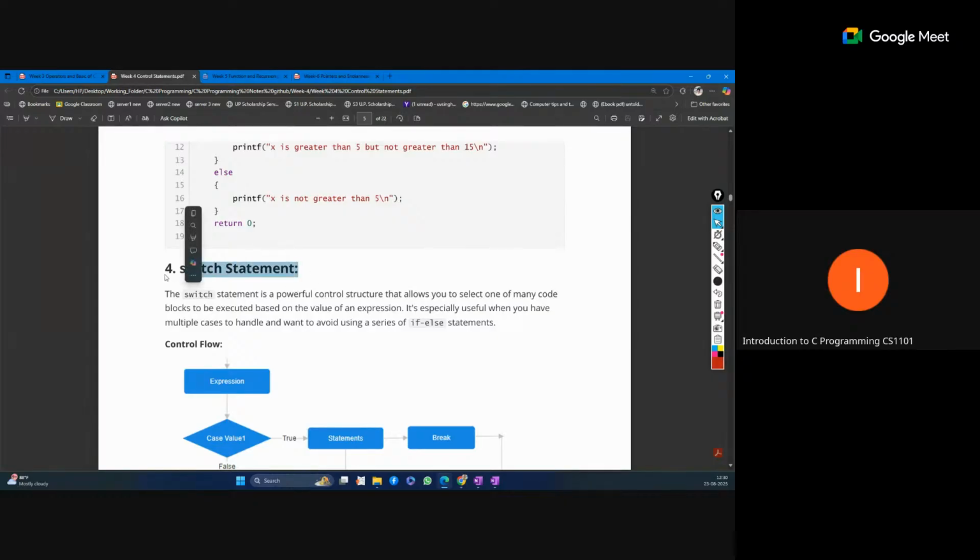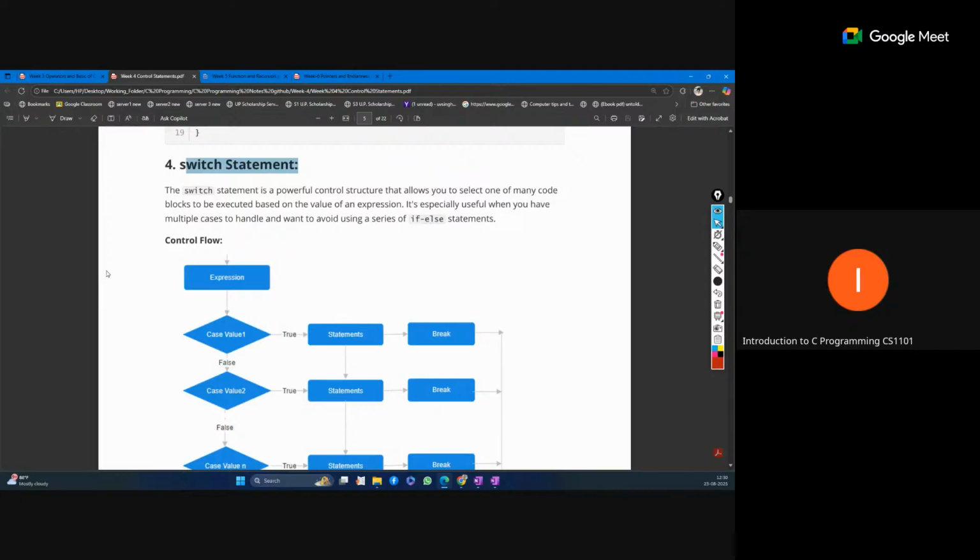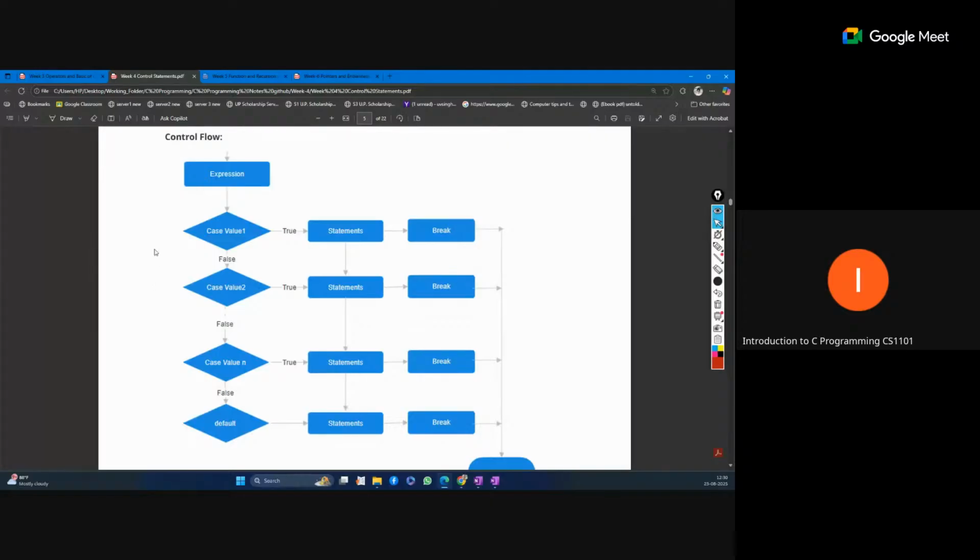In the switch statement, we have some expression inside the switch. Based on the value of the switch, we define the case that contains that value, which is a possible result of the switch expression. If any value matches a case, only that case block will be executed.